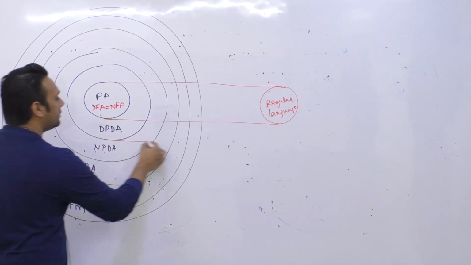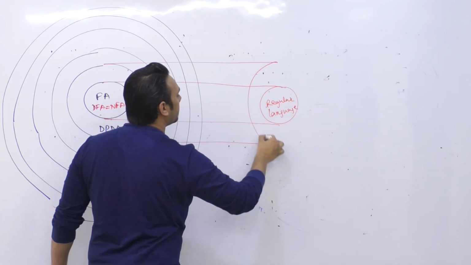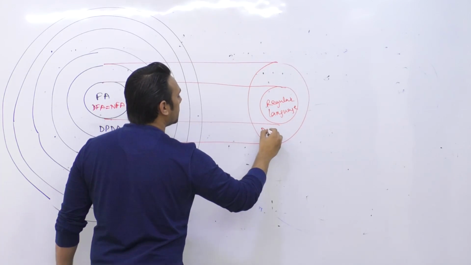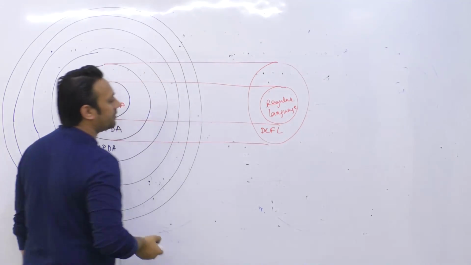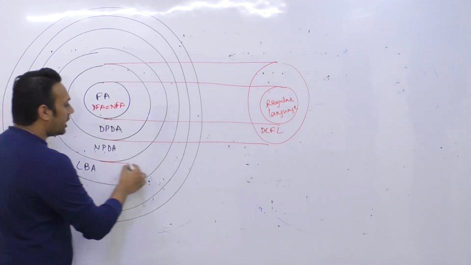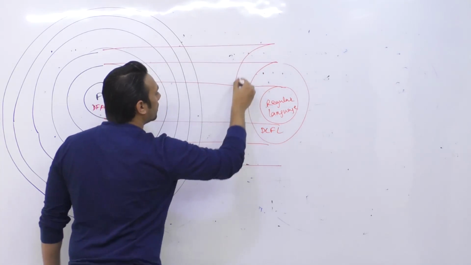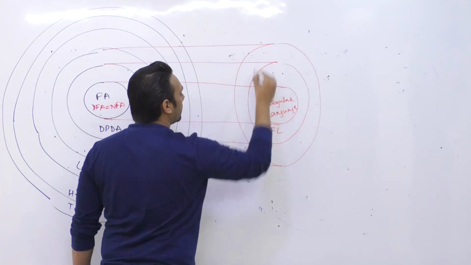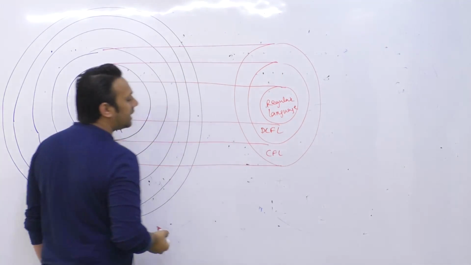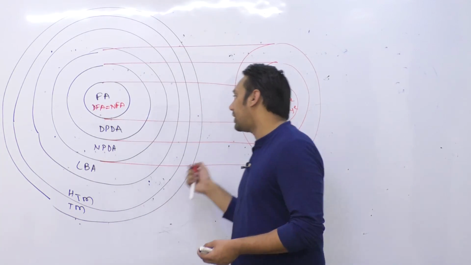If we can create a deterministic push-down automata, that means we can call it a deterministic context-free language. If we can create a non-deterministic push-down automata, then we can simply call it a context-free language, or you can say the language accepted by non-deterministic push-down automata is context-free.